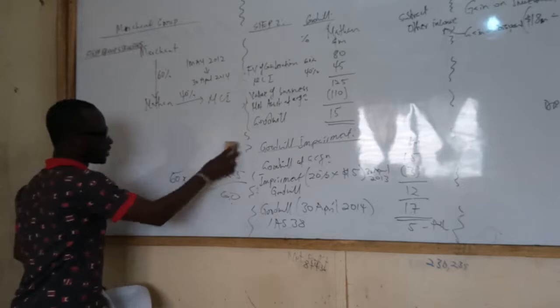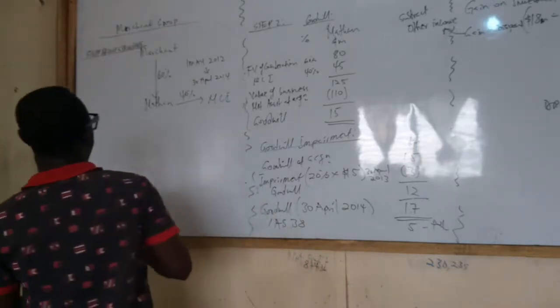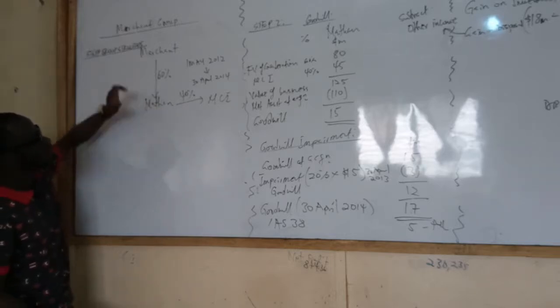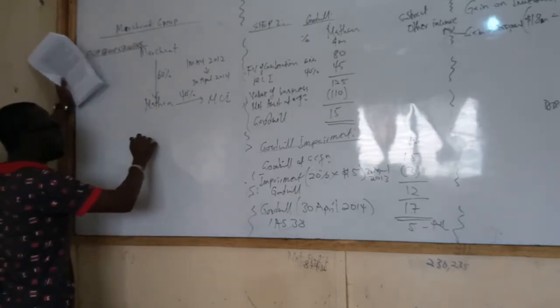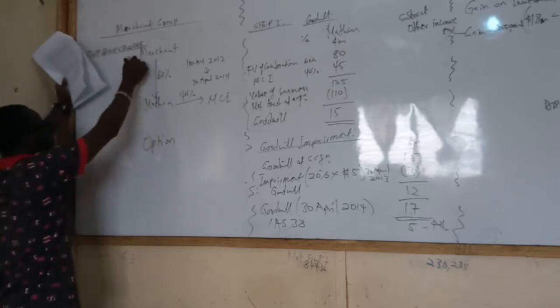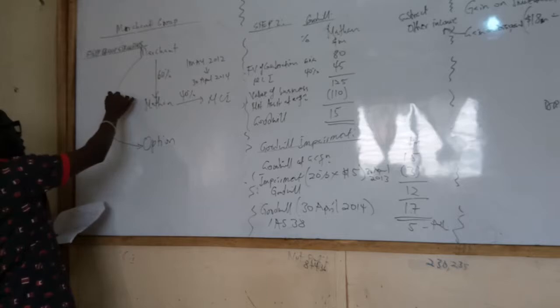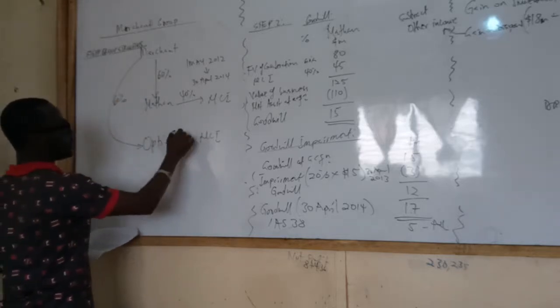Now, it won't be a linear group structure any longer, because it is not Nathan acquiring. Marchant is doing the acquisition. So we can still put Option here, but this time it should come from here. How many percent? 60%. Meaning NCI in Option is also 40%.